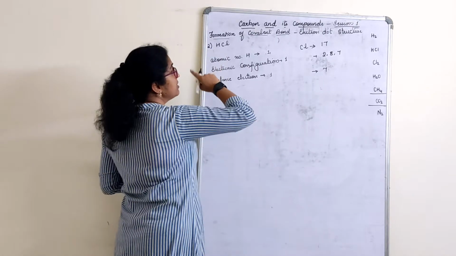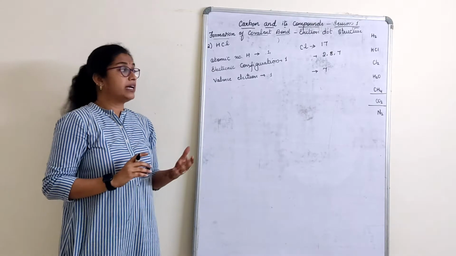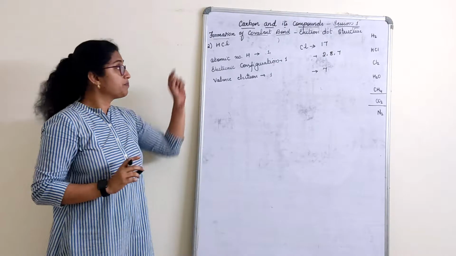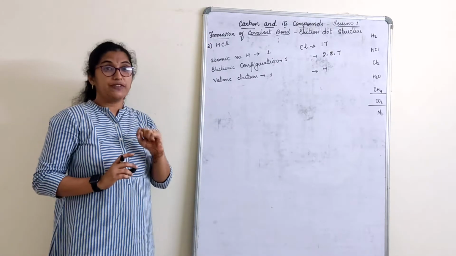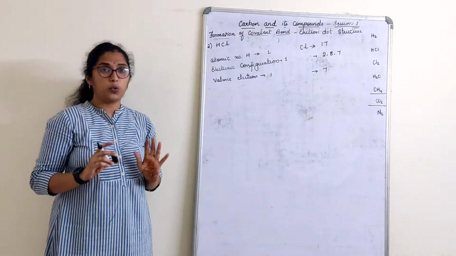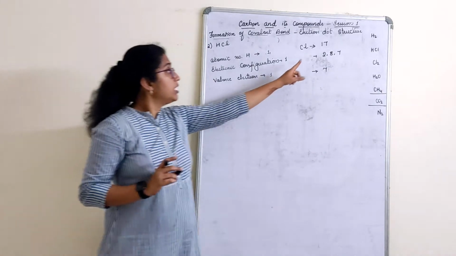Now let us start sharing with this. Now, how do you come to know whether it is a single bond or a double bond? Whenever we have hydrogen, hydrogen will always have a duplet structure. Remember that, only hydrogen. Remaining all will have an octet structure.